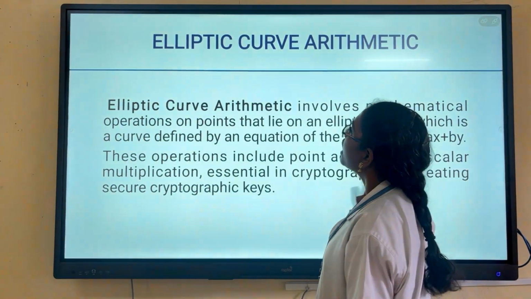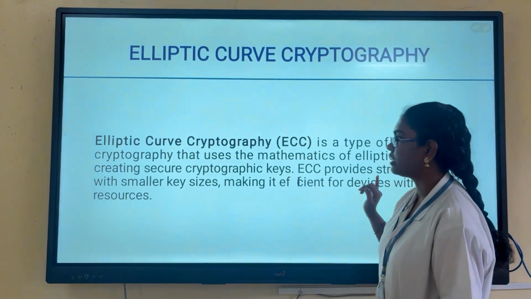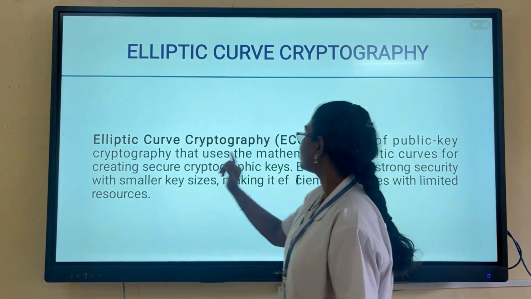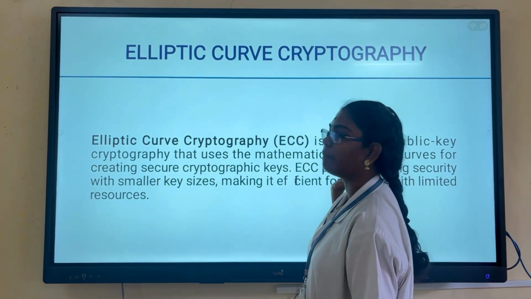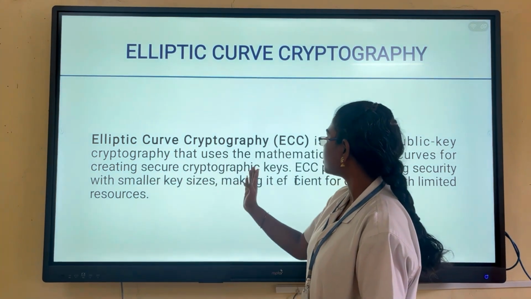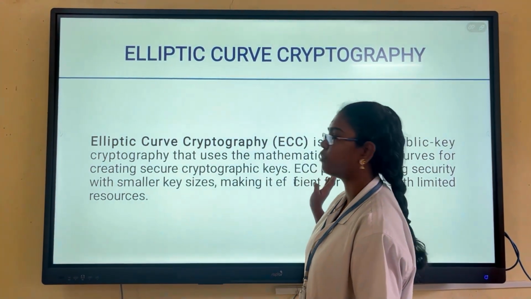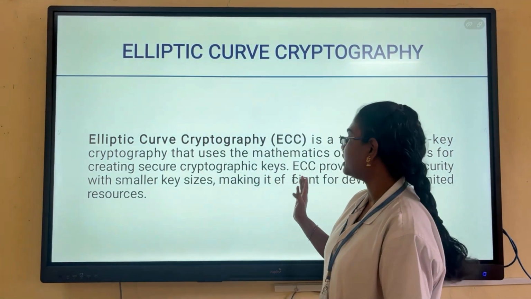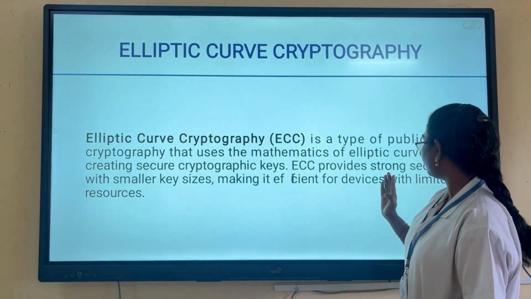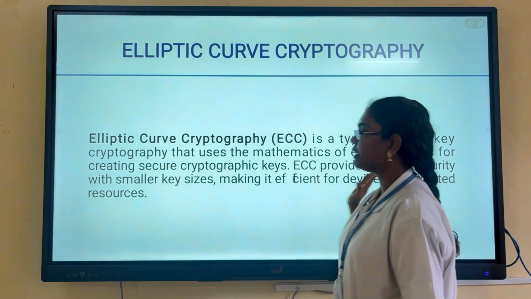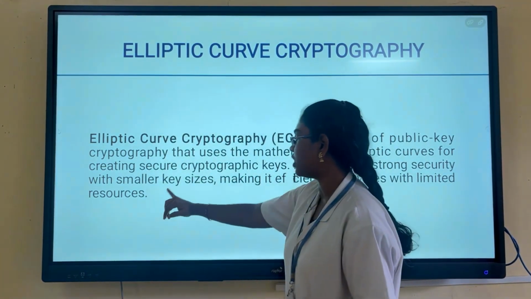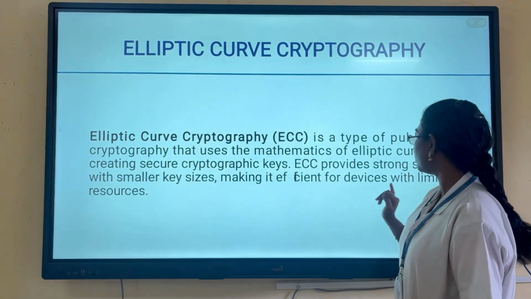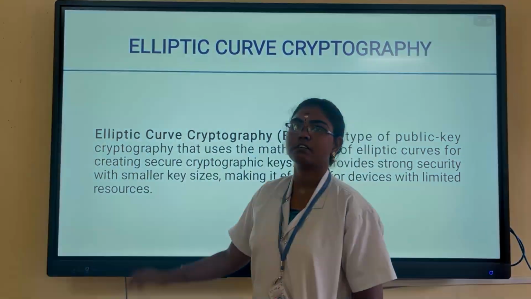And the next one is elliptic curve cryptography, or ECC. Elliptic curve cryptography is a type of public key cryptography that uses the mathematical operations of elliptic curves. ECC provides strong security with a smaller key size, which makes it efficient for resource-limited devices. Thank you.